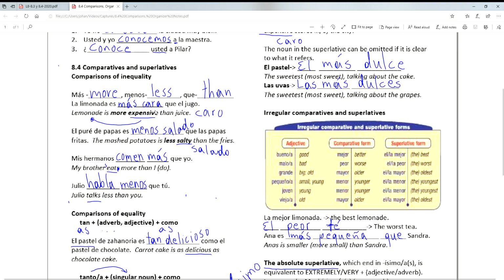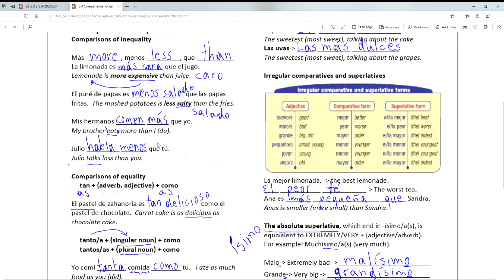Okay, so I did make a change, right? I know that expensive is caro, but with this sentence structure, guys, the adjective that you use to make the comparison agrees with what you mentioned first. La limonada is a singular feminine noun, la. So I have to make my adjective agree with that.